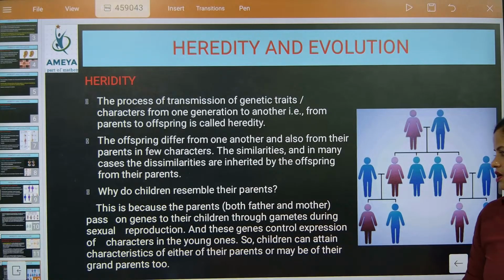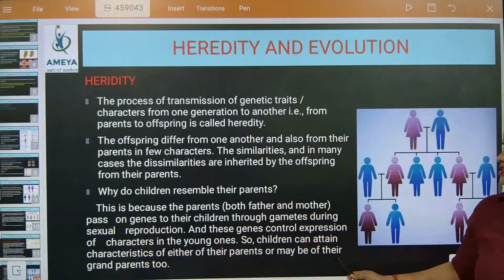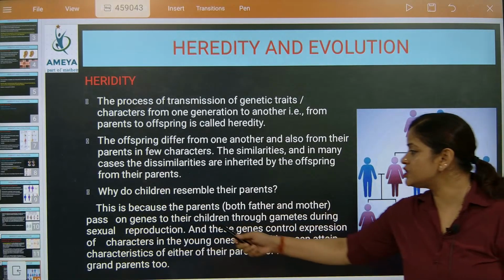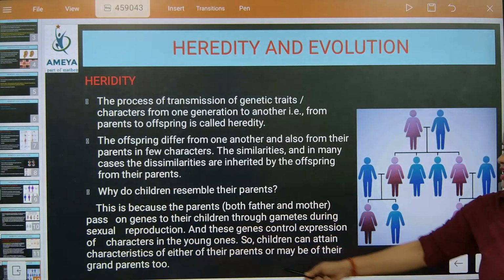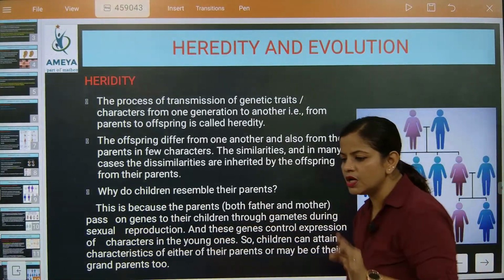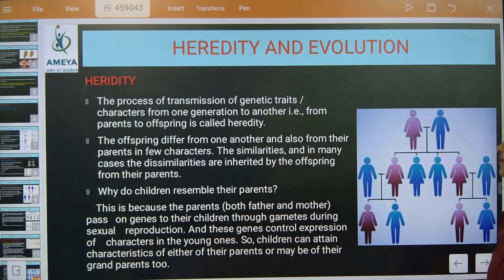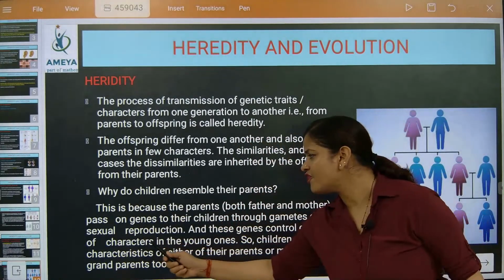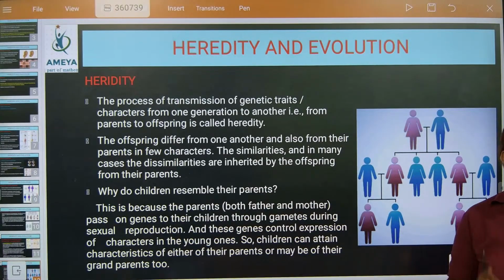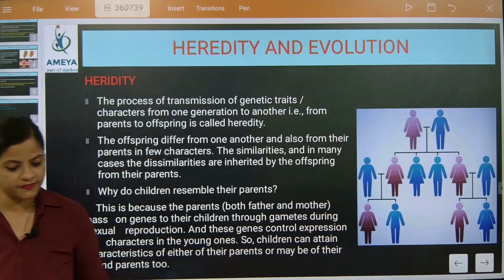Understood? The zygote. This is because both father and mother pass on genes to their children through gametes during sexual reproduction. A to-the-point answer, no going here and there. Got it? And these genes control the expression of characters in the young ones. Note down, these genes control the expression of characters.